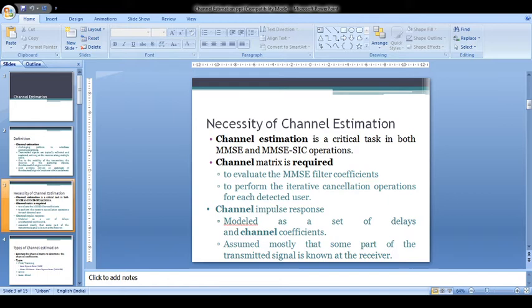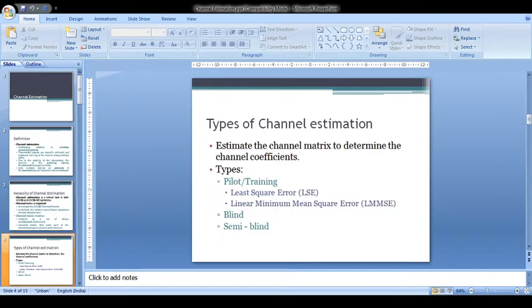The estimation of the channel matrix is used to evaluate the MMSE filter coefficients and to perform the iterative cancellation operations for every detected user. The channel impulse response is modeled as a set of delays as well as channel coefficients. Hence, we assume some part of the transmitted signal is always known to the receiver to estimate the channel in an effective manner.